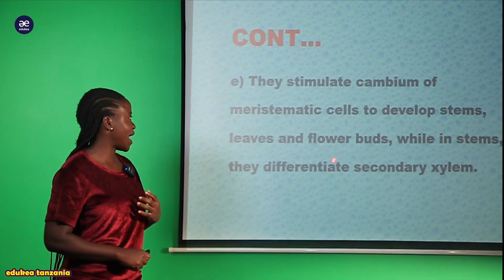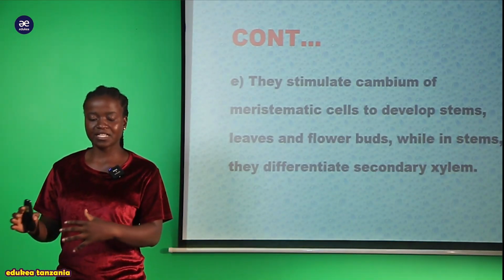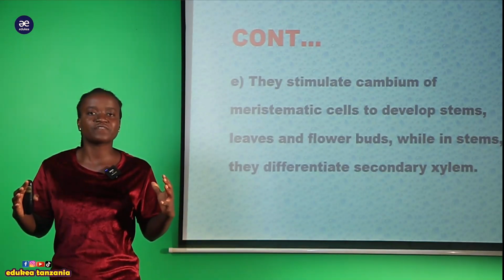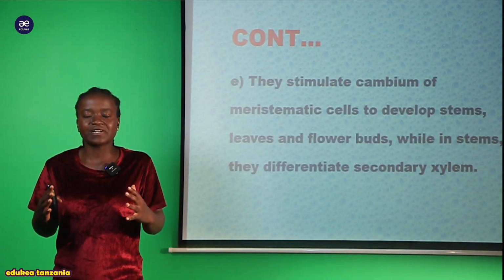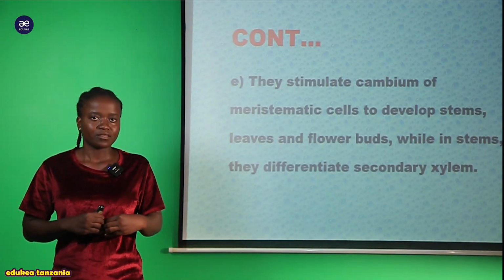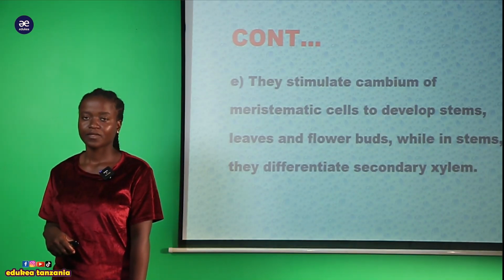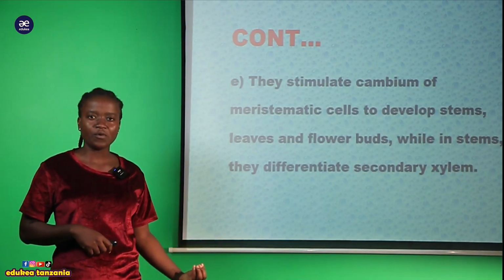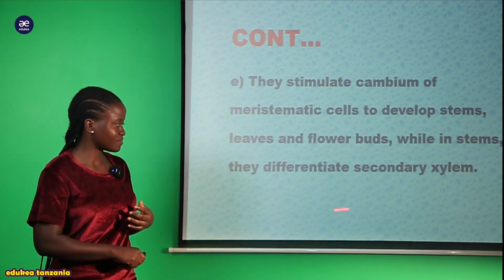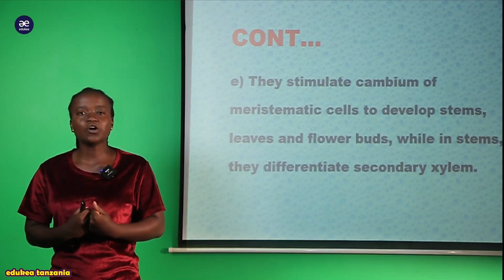And also while the stem they differentiate into the secondary xylem. Tukisema stem ina differentiate into secondary xylem, is whereby there is increase of the girth of a plant. Tukisema girth, that is the wider of a stem. That is due to the presence of the auxin hormone. So now you can see this auxin hormone has got a lot of functions. And hence, due to these functions, my students, we can say that this auxin hormone is called growth promoter.